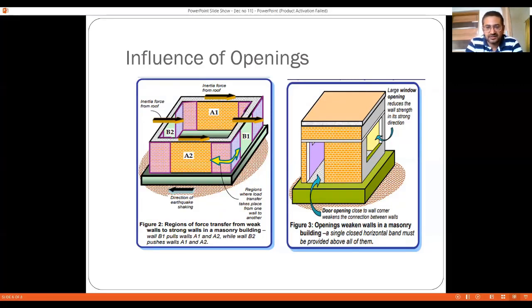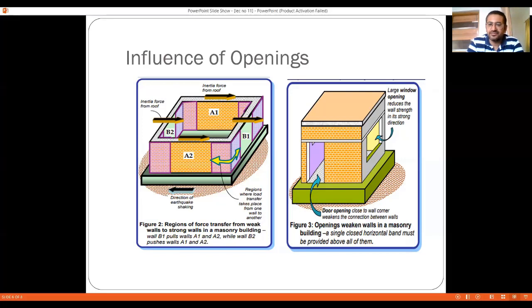A single closed horizontal band must be provided above all of them. So the horizontal band is shown, as you can see, which is known as the lintel band. Along with that, the opening dimensions are also shown. It shows that if large openings are there, as can be seen in the figure, where the window opening is quite large compared to the length of the wall, then we are going to get very little stiffness in that particular direction.